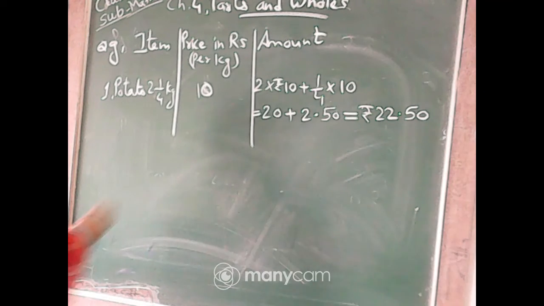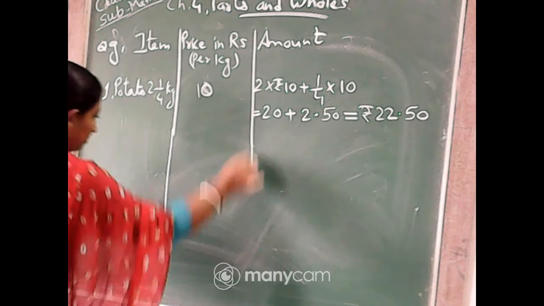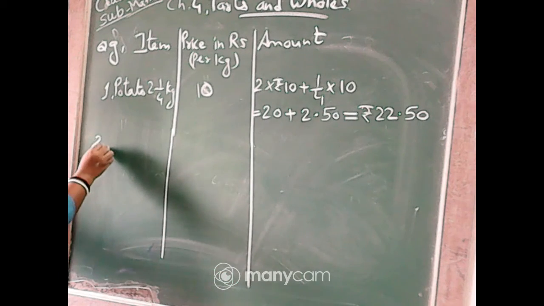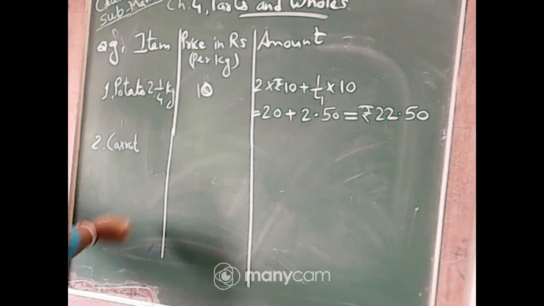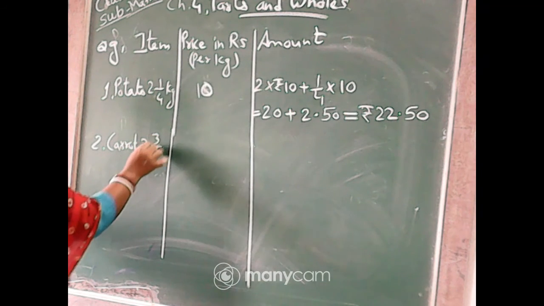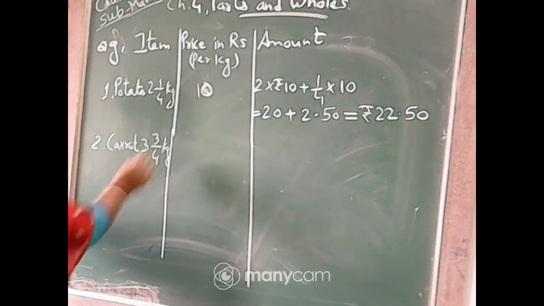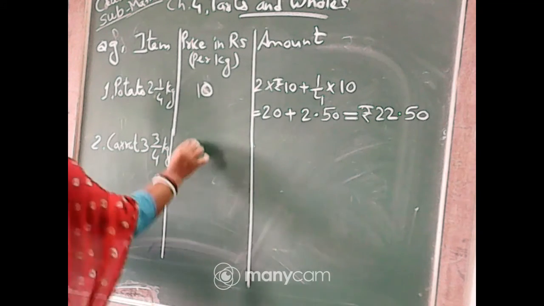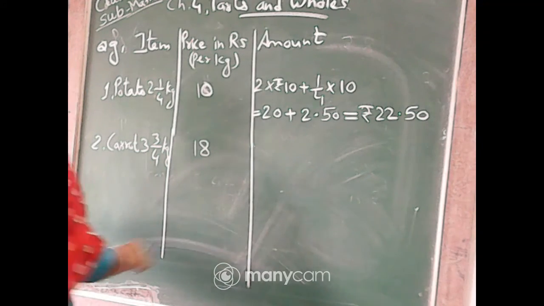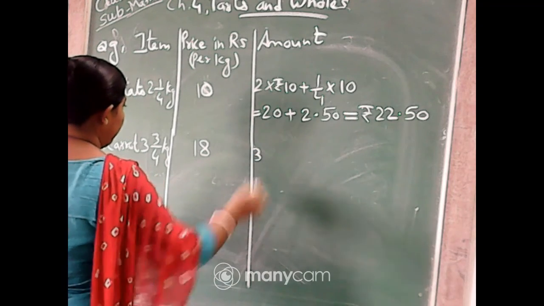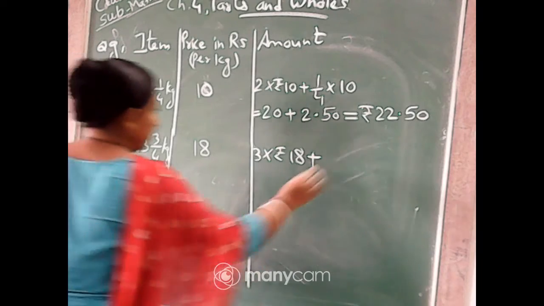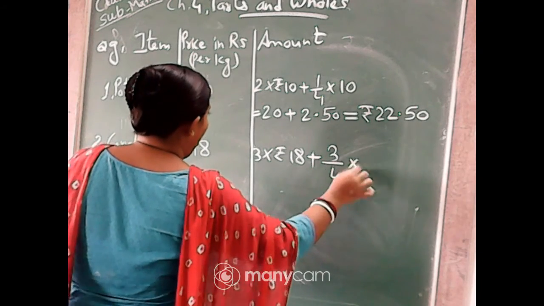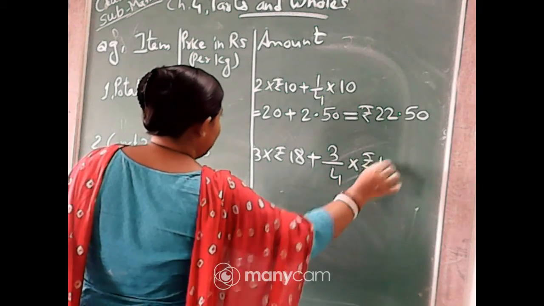Next one. The second one is carrot. Carrot 3 and 3/4 kg he has to buy, and the cost of 1 kg is rupees 18. That means 3 into rupees 18 plus 3/4 of rupees 18.